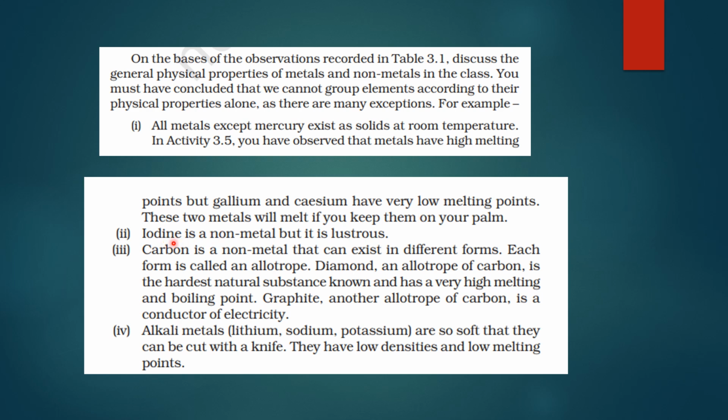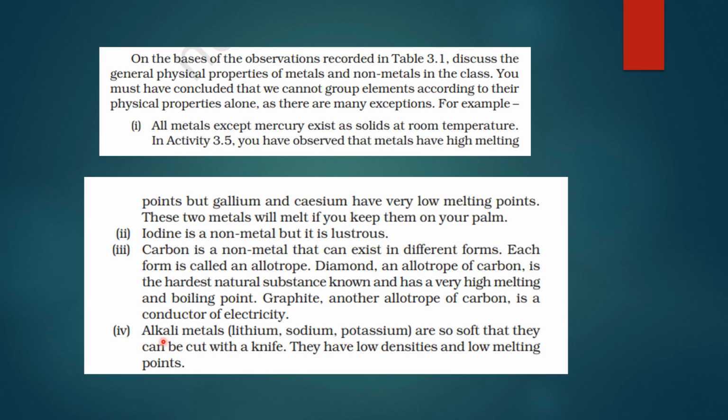Iodine is a non-metal but it's lustrous. All the other non-metals are non-lustrous, but iodine is lustrous. Carbon is a non-metal that can exist in different forms. Carbon you will find in many forms, and each form is an allotrope. The term allotrope is very important. Which are the allotropes of carbon? Diamond, okay, and graphite. So diamond is the hardest natural substance known and it has a very high melting and boiling point. And graphite is also an allotrope of carbon and it is a conductor of electricity.